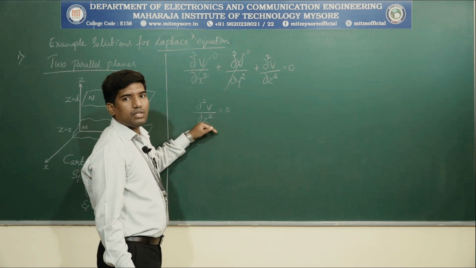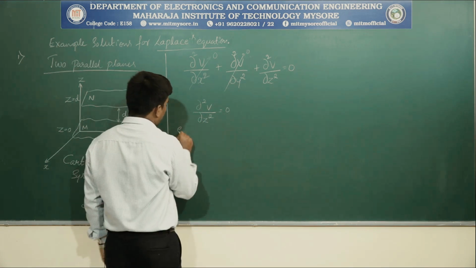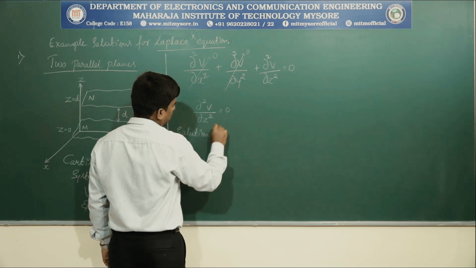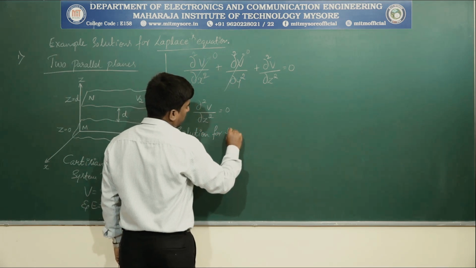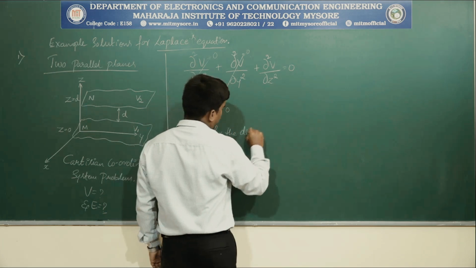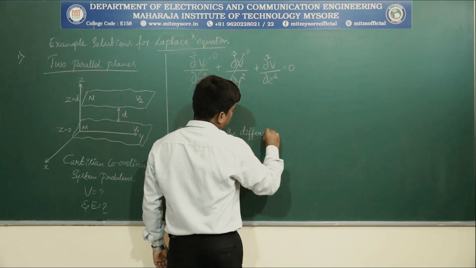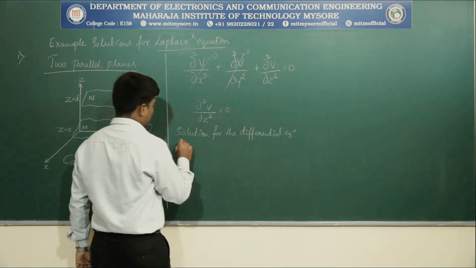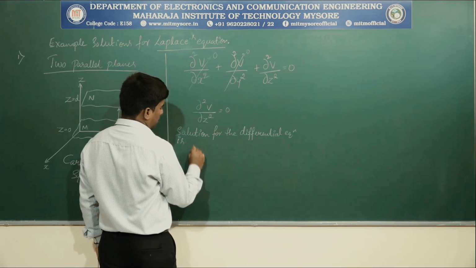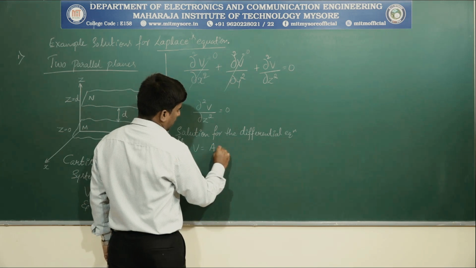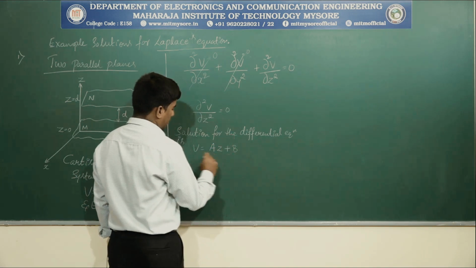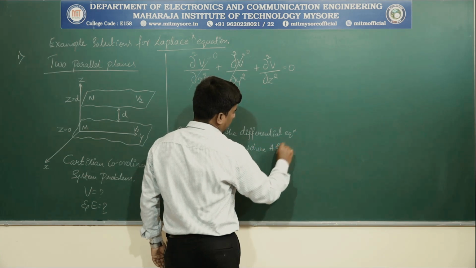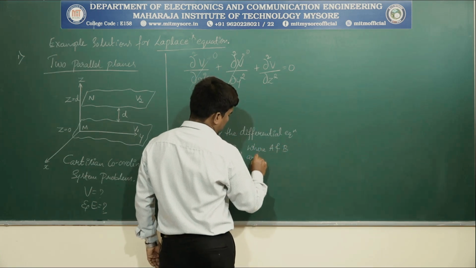What is the solution for this? The solution for the differential equation is V is equal to AZ plus B, where A and B are constants.